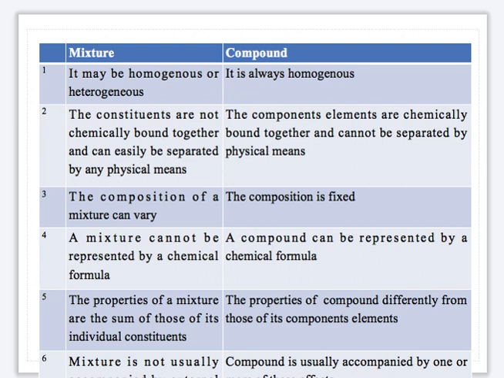Number 6, forming a mixture is not accompanied by external force, that is, when you try to combine your mixture. For example, rice and stone combined together will not require any heat given out. But a compound forms through a chemical reaction, so in that chemical process, energy will be liberated. So this is the end of this topic.